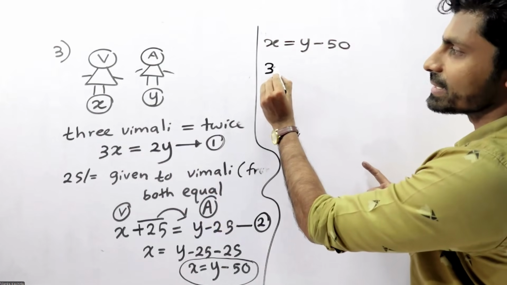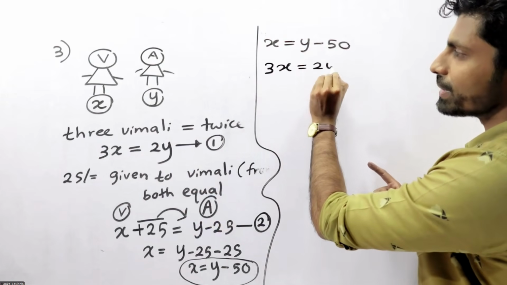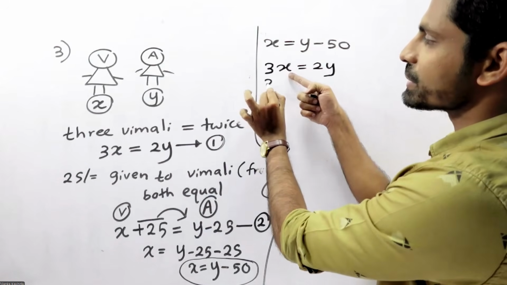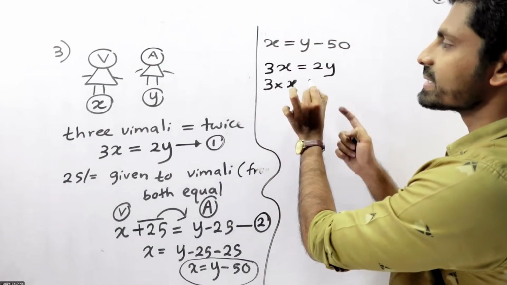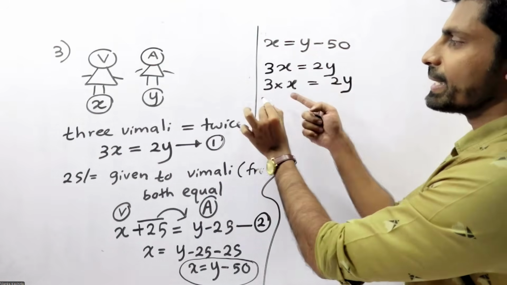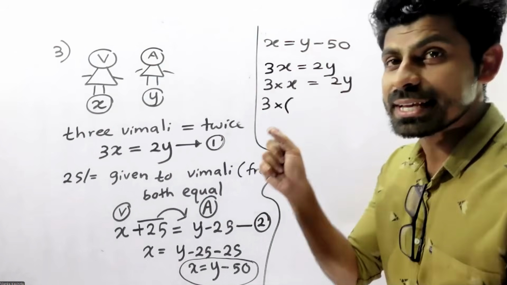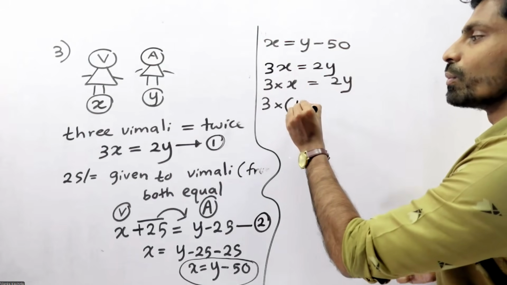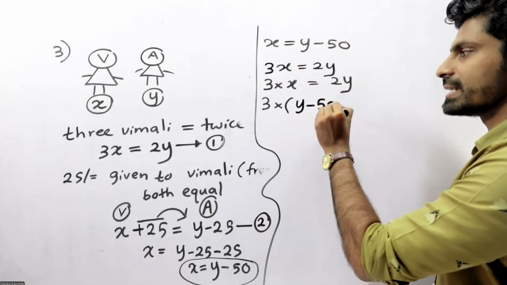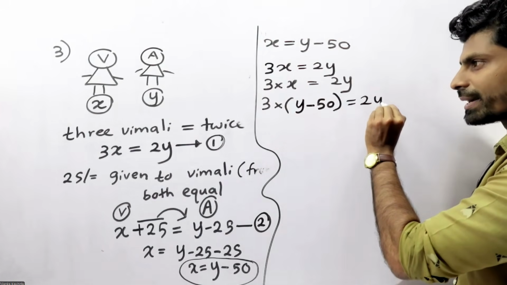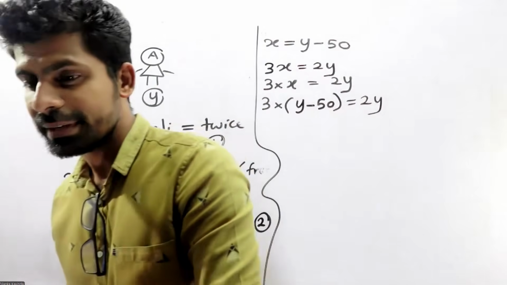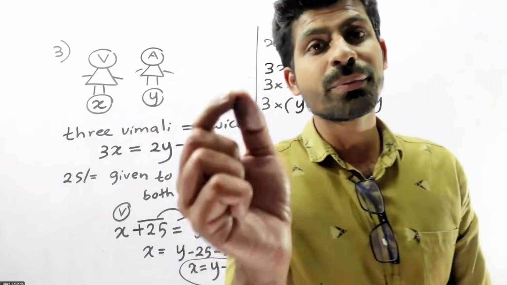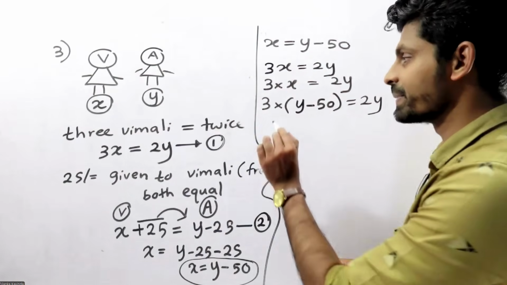So 3x equals 2y. 3 multiplied by x means 3 multiplied by y minus 50 equals 2y. Instead of x, you can substitute y minus 50. That one is so easy.